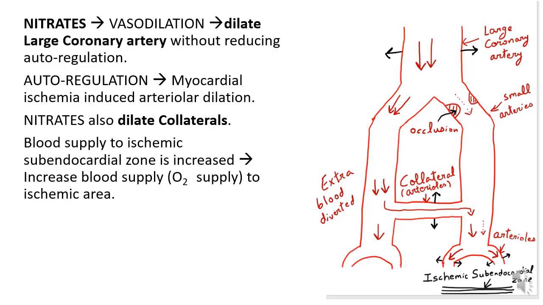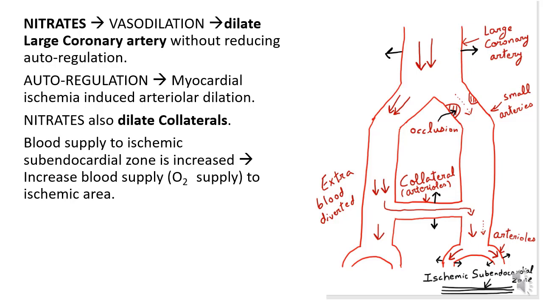Nitrates cause vasodilation. So nitrates dilate large coronary artery without reducing autoregulation. Autoregulation we have already studied: myocardial ischemia induced arteriolar dilation. Nitrates also dilate collaterals.